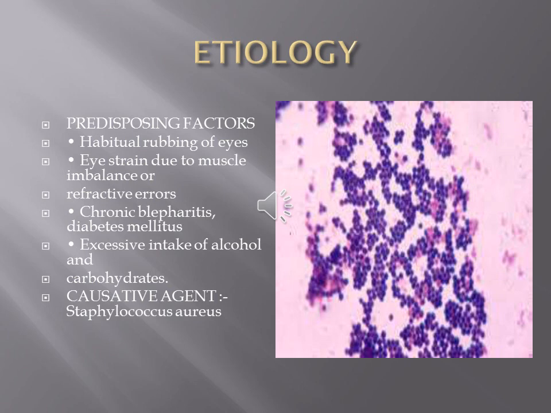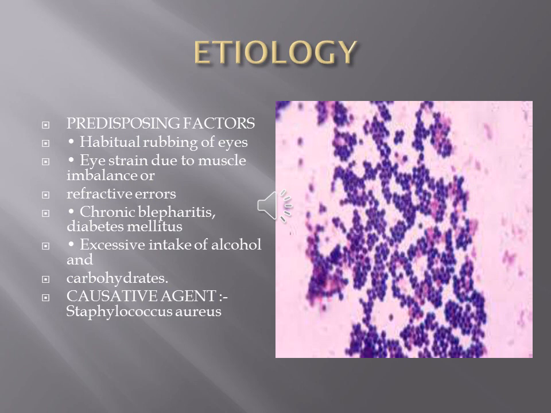The etiology of this condition: it is a very common condition found in most cases, and it can be easily treated, and it has a wide variety of etiologies. This is commonly seen in people who are poorly hygienic or who work in a dusty environment, and people who are immune compromised.